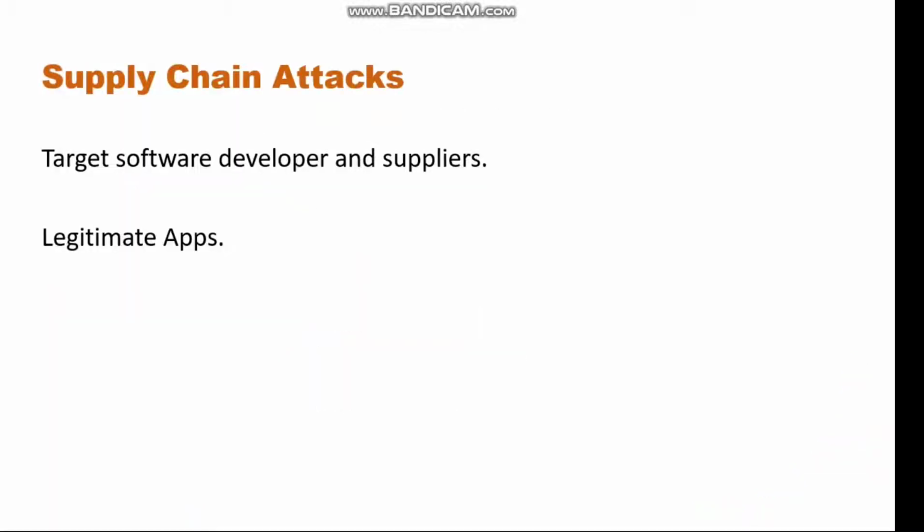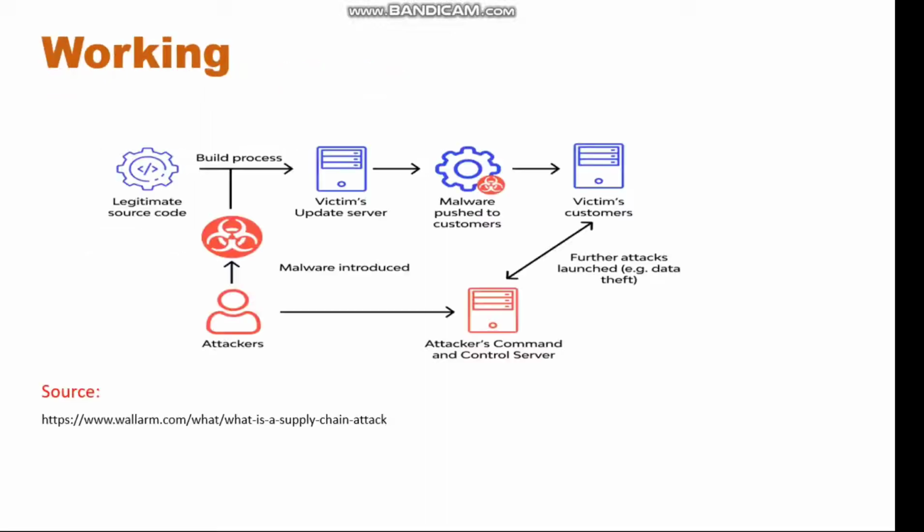Supply chain attack. A supply chain attack is an emerging kind of threat that targets software developers and suppliers. The goal is to access source code, build processes, or update mechanisms by infecting legitimate apps to distribute malware. Attackers hunt for unsecure network protocols, unprotected server infrastructure, and unsafe coding practices. They break in, change source code, and hide malware in build and update processes. In the supply chain, open source is clearly a vulnerability.